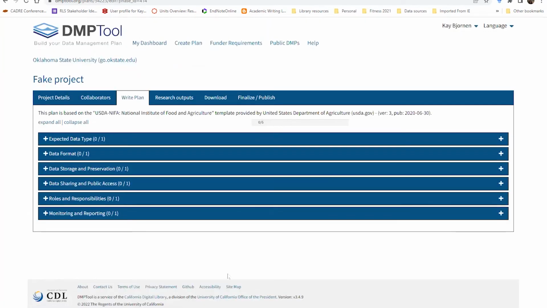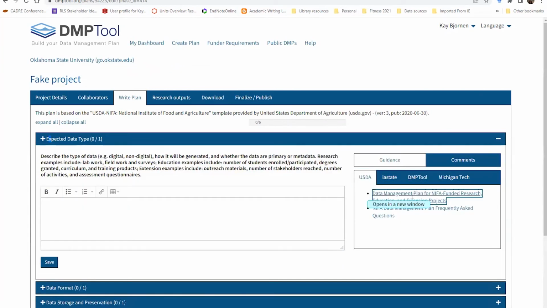And here's where we write the plan. This is the template that is provided by USDA. So, expected data type, okay? And here's where those hints and tricks come in.